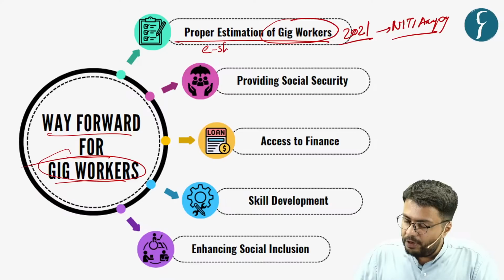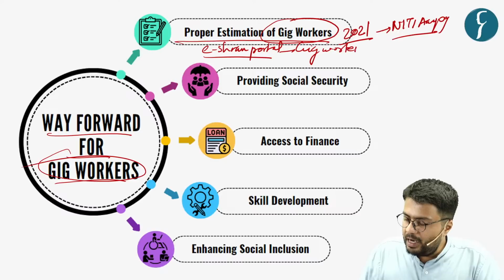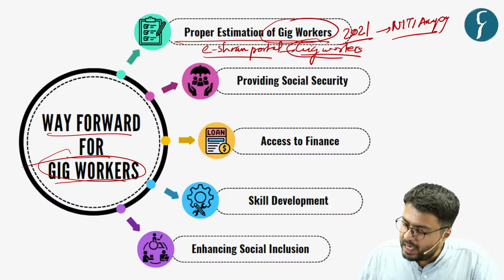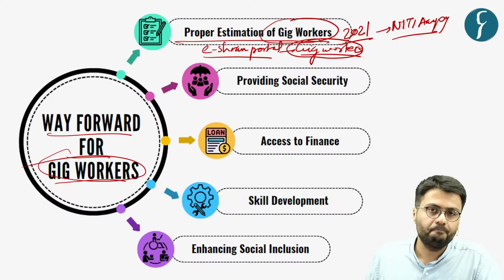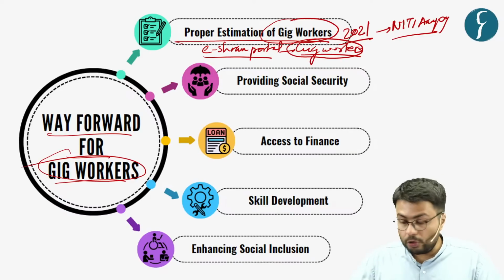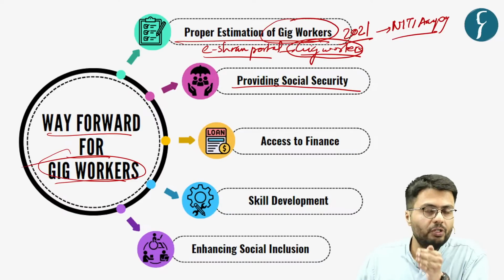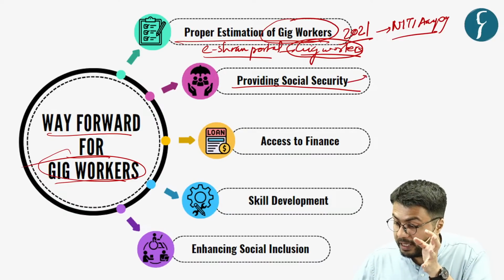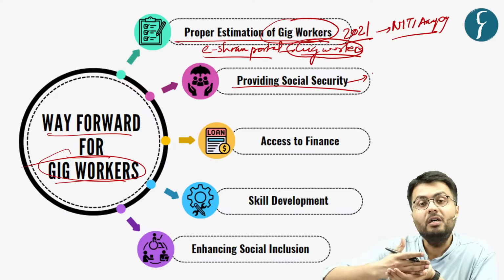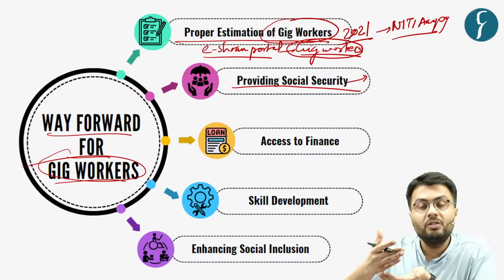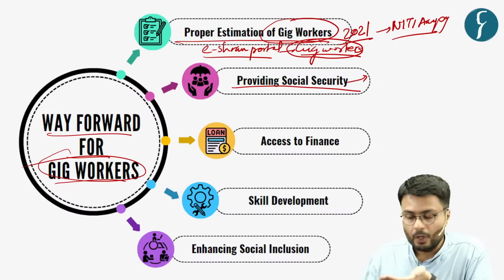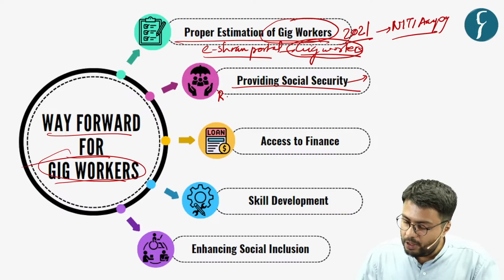So in this regard, we should make registration on the e-Shram portal mandatory for all gig workers, as it will help the government to estimate how many gig workers there are in the economy. Then the government should also look to provide these gig workers with some amount of social security, because this social security is very much essential for gig workers and their financial security in general. So in this regard, there has been a suggestion of bringing what is called the RACE framework.